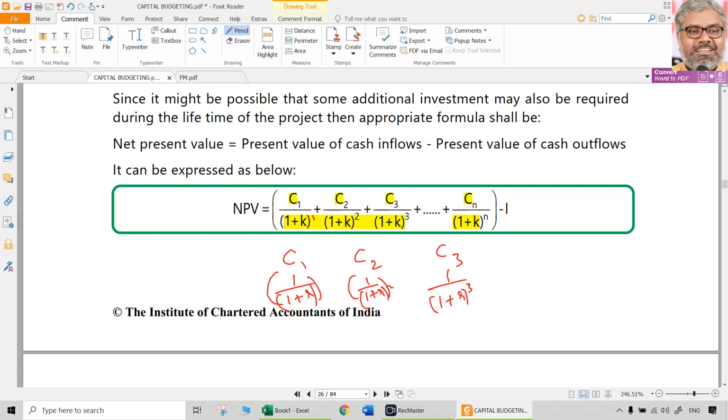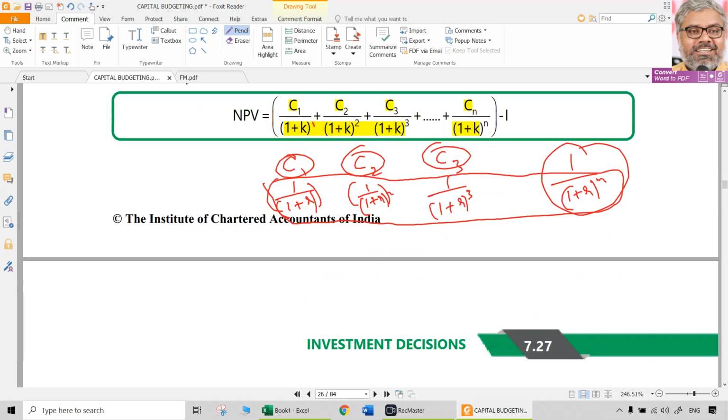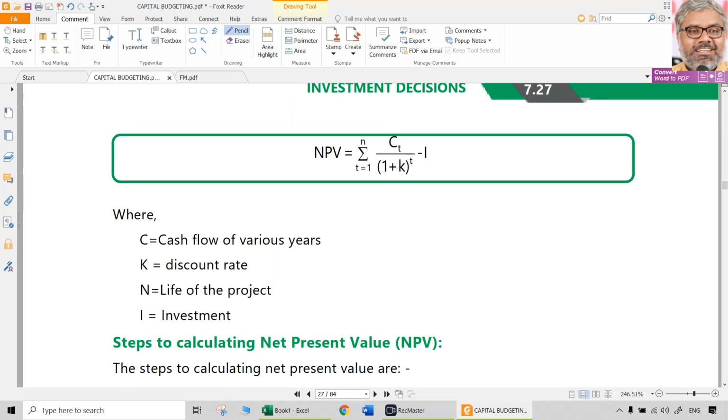Because we know that the formula for any discount factor is 1 divided by 1 plus R to the power of n. That is the discounting formula for any year. The same formula has to be applied. In other words, if we have the discount factors, which are nothing but the ones in the denominator, all that we need to do is multiply them with the respective cash flows of that particular year, then we get discounted cash flows, as simple as that.